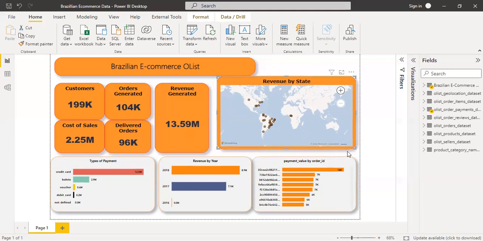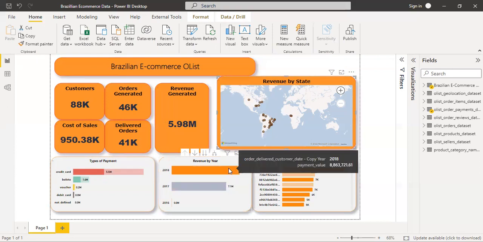Okay. So now if I say, I'd like to see what happened in 2017. In 2017, we had 88,000 customers who bought, and these were the cost of the sales. This was revenue generated. These were the orders generated, and this was delivered orders. This was how payment was made, and these were the states where the sales were done.